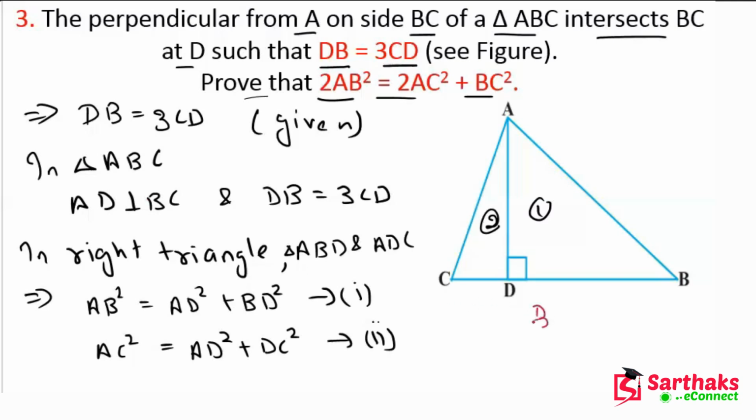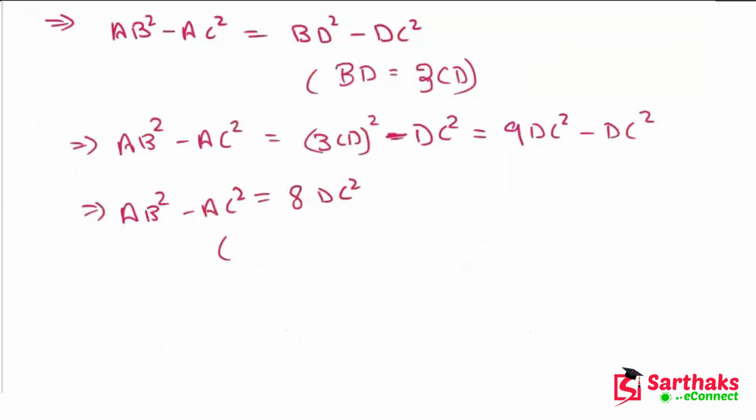BC is equal to what? BD plus CD. Okay, now in this case we are seeing that BC is equal to CD plus DB.